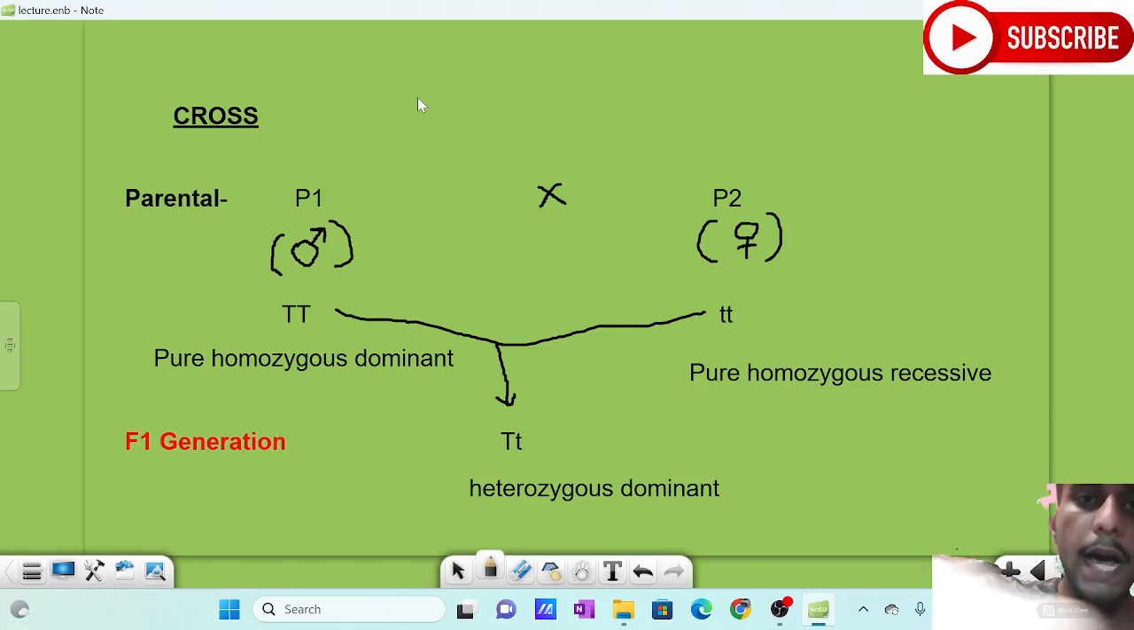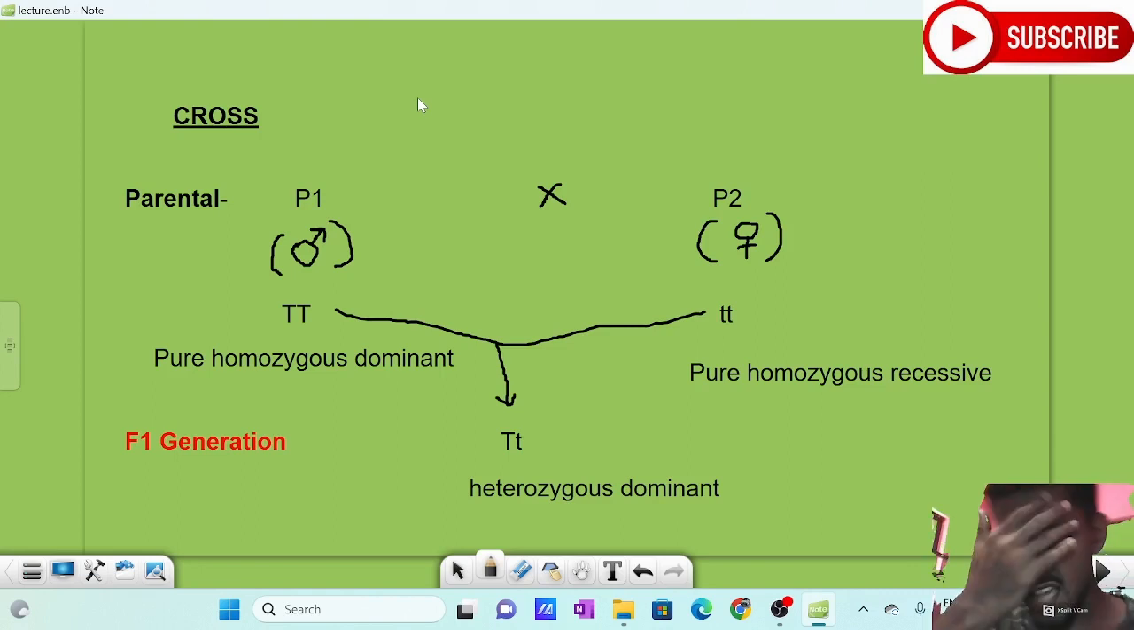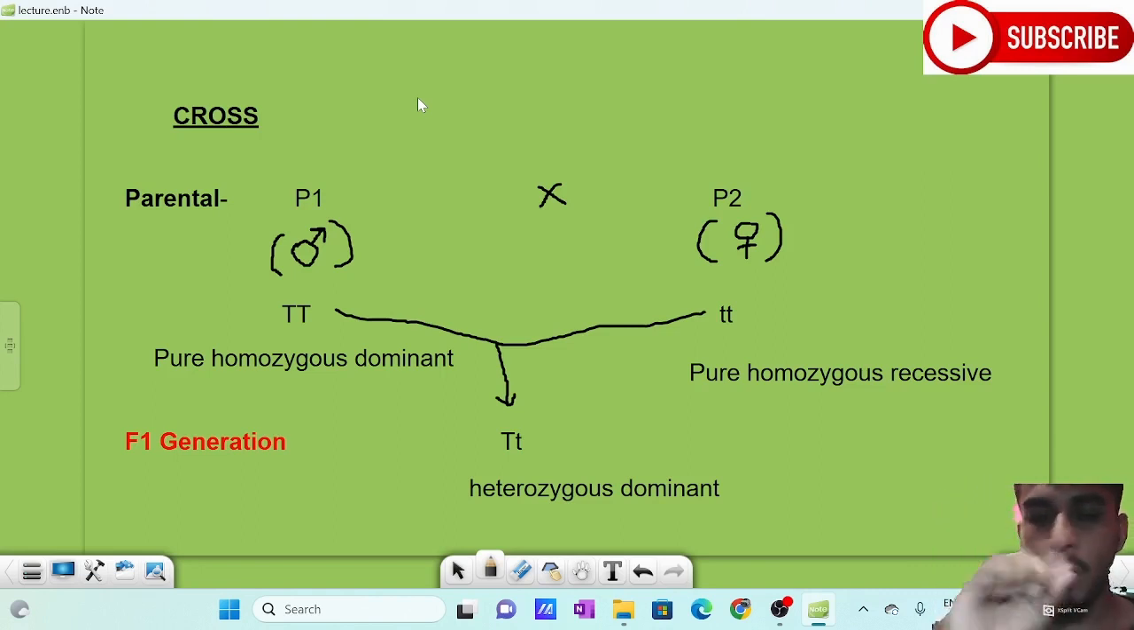What is a monohybrid cross? Mono means one, we know that. Hybrid is the intermixed form of two different things. There are certain characters from both of the parents. So in Mendel's monohybrid cross, he took only one character in his experiment.